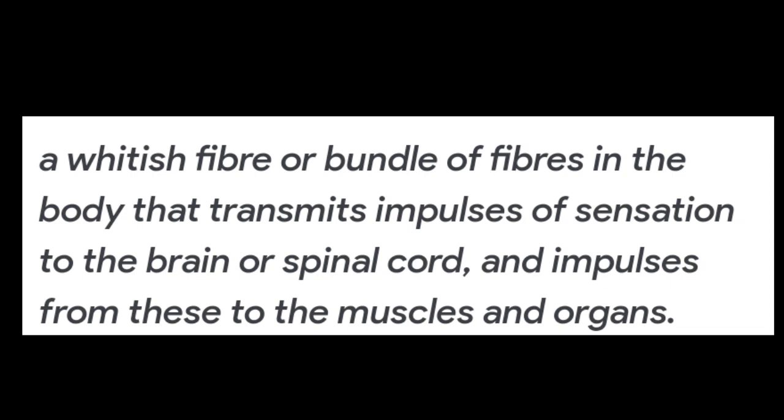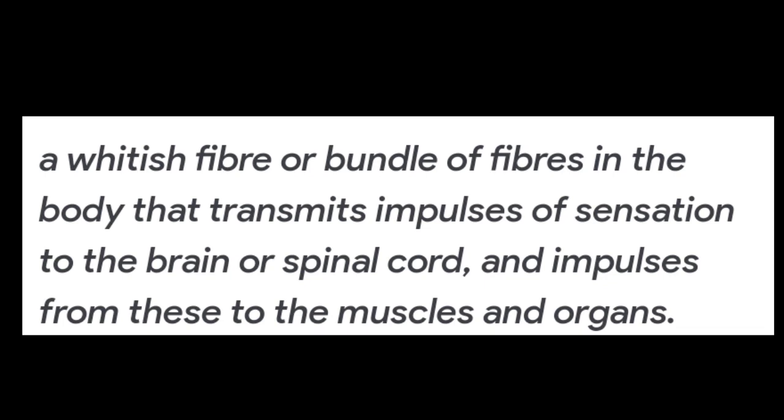A nerve is a kind of fiber which transmits impulses from the brain to the muscles and organs, and also transmits impulses from muscles and organs to the brain and spinal cord. I am repeating again.